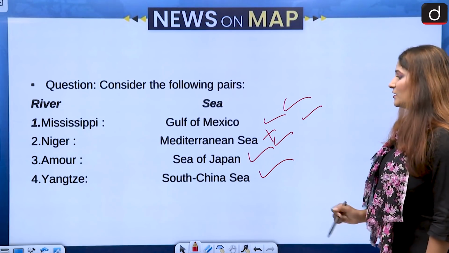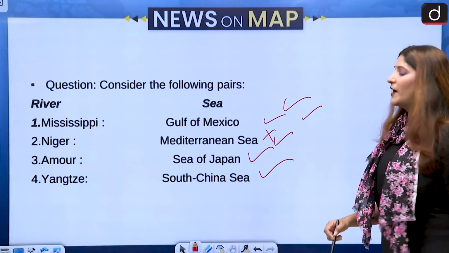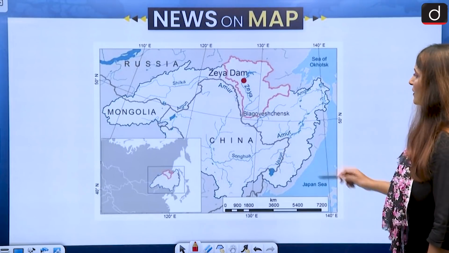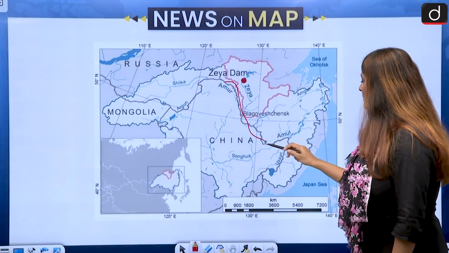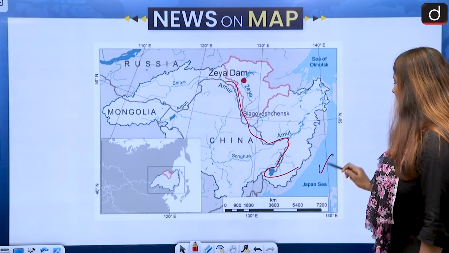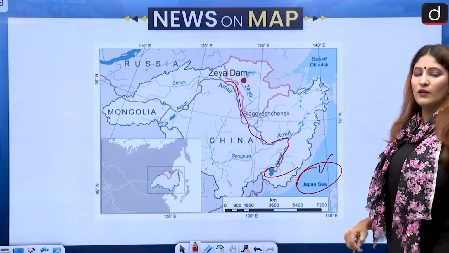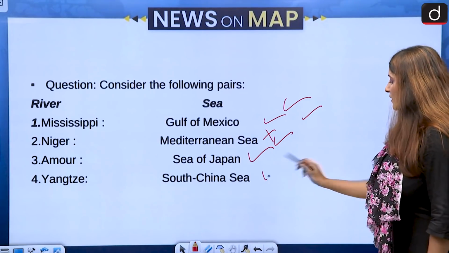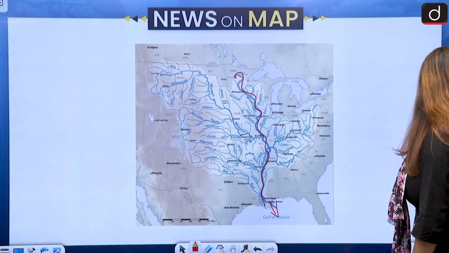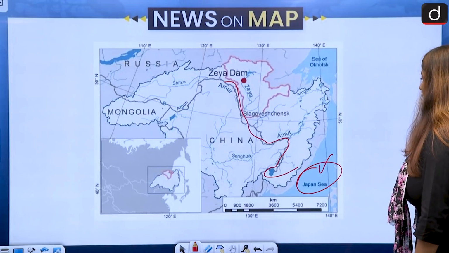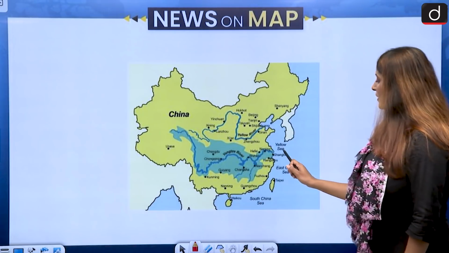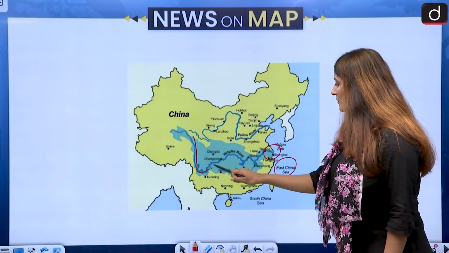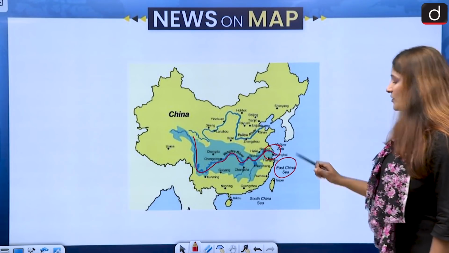First is correct, second is not correct. Okay, Mediterranean Sea, no. Then Amur, Sea of Japan. Yes, Amur is a very important river. Here is Amur, and it flows into the Sea of Japan. This is the correct answer over here. Okay, Sea of Japan is going to be the correct answer, correct pair match. Then we have another river by the name of Yangtze. Yangtze is an important river of China. Okay, and here it flows into the East China Sea. This is the Yangtze River flowing in the East China Sea.